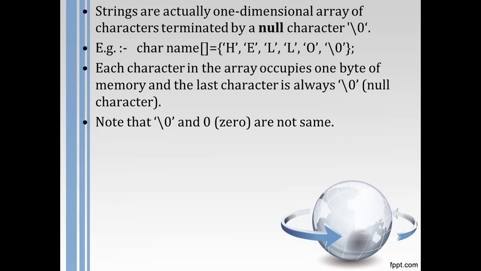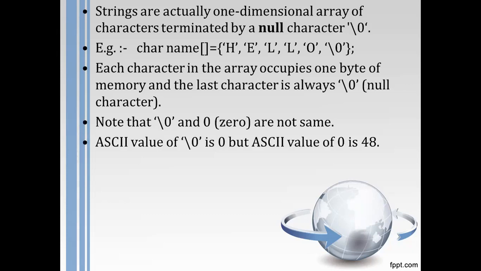They have different ASCII values. The ASCII value for backslash 0 is 0, but the ASCII value for the character 0 is 48. The compiler compares every character by its ASCII value, so the null character can be considered as 0, but the character 0 has its ASCII value as 48.